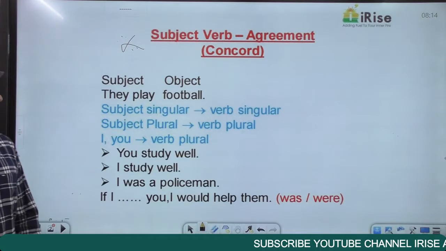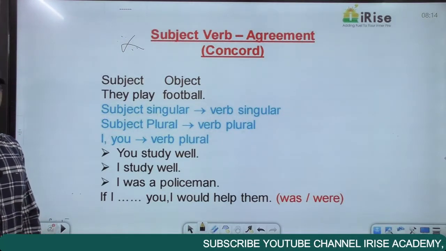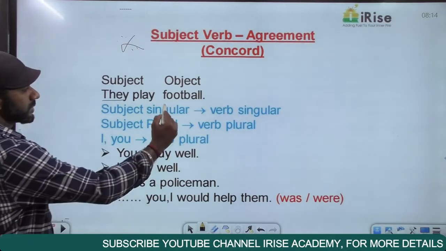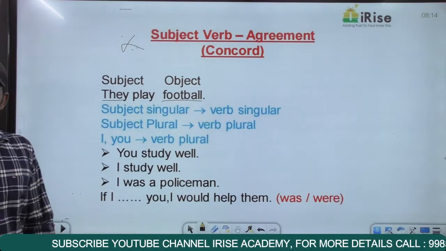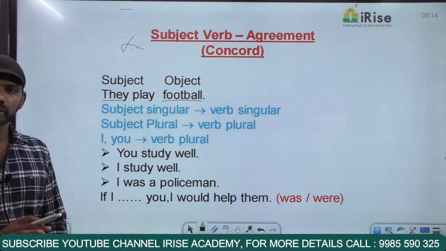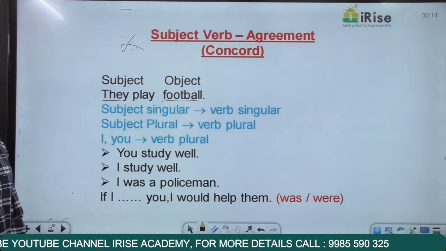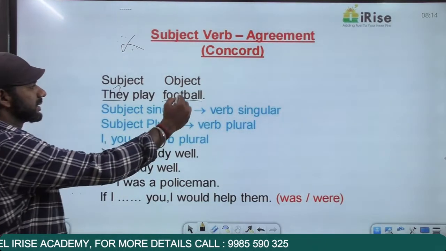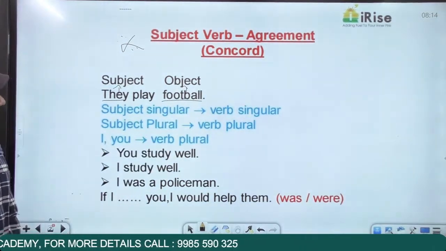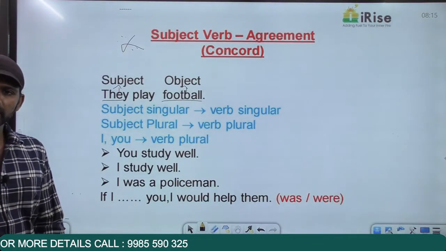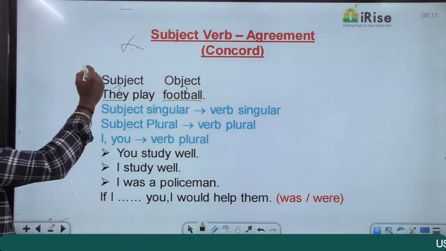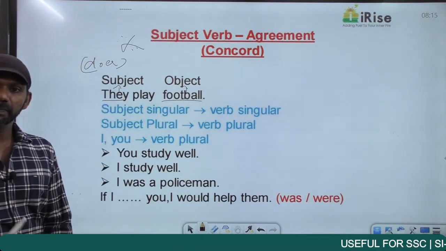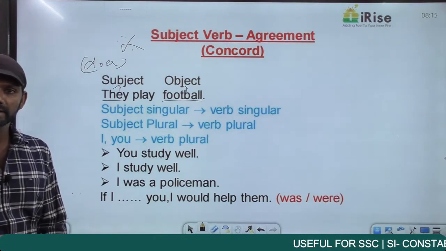Come to statement, they play football. Now we have a pronoun here and we have a noun here. They is a pronoun, football is a noun. Now, as I said, subject and object can be living things or non-living things, but only nouns or pronouns. Now, they play football. I say the pronoun they is the subject here and the noun football is the object here. They play football. Who did the action here? They. Now, in a sentence, the doer of an action or the noun or pronoun given primary importance in a sentence is termed as a subject.